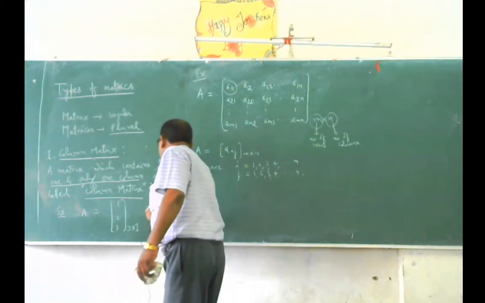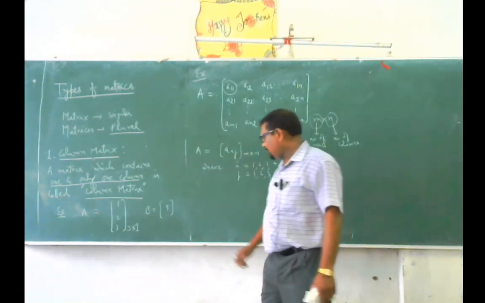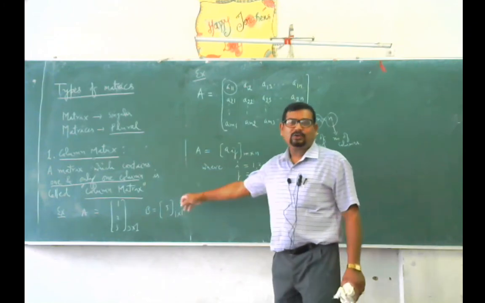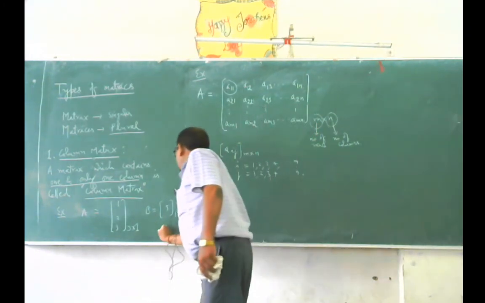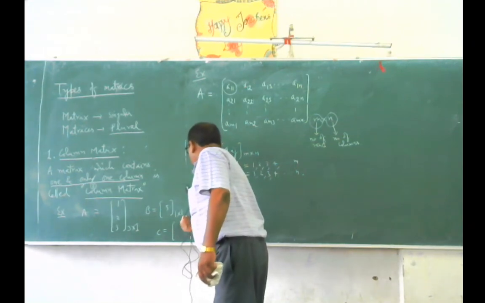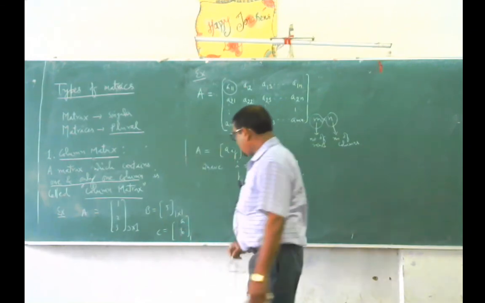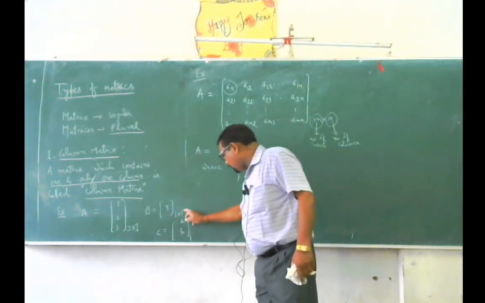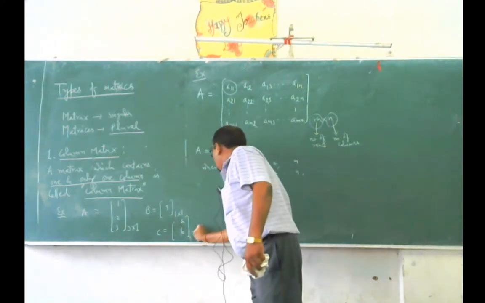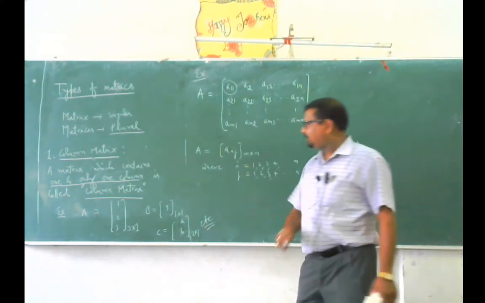Another example, B, here is 5. The number of rows is 1 and the number of columns is 1. Again it is a column matrix. Next, another example, C, with entries a and b. Here there are two rows and only one column, so it is 2 into 1. So these are examples of column matrix.